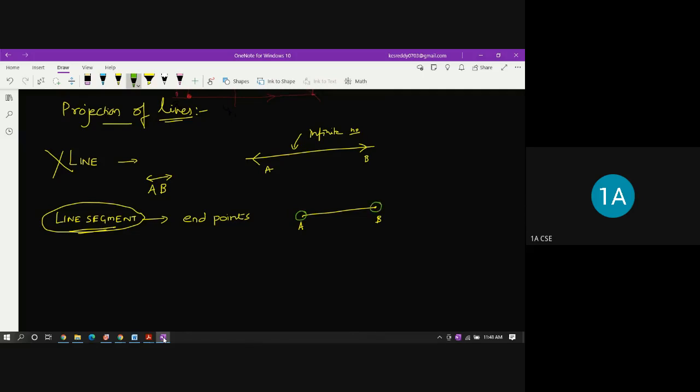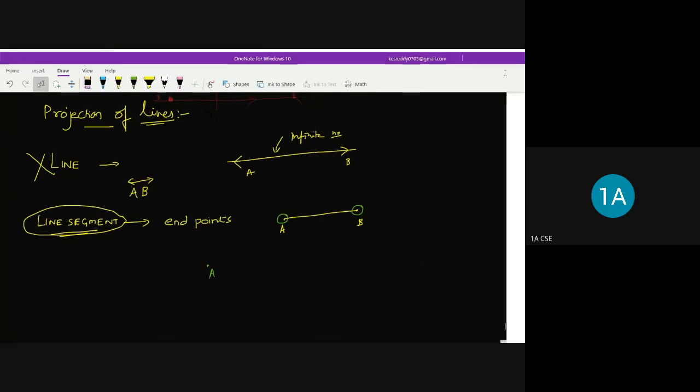So when I talk about the projection of a line, till now we discussed the projection of a point. A point is just a dot, and we have taken the projection of the points A, B, C, D in the different quadrants. In the projection of lines, we'll be taking only the first quadrant. From now onwards we are studying only the first quadrant. We are not studying the second, third, and fourth quadrants.